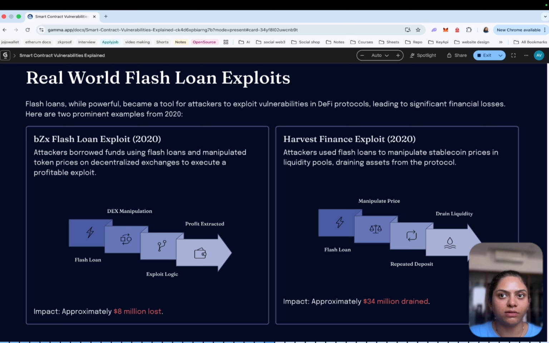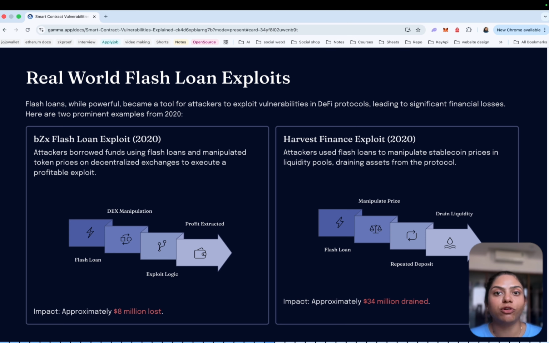Now, real-world flash loans have been involved in many major DeFi attacks, like the bZx flash loan exploit in 2020. The bZx exploit was one of the major flash loan attacks. Attackers borrowed funds using a flash loan, manipulated the price on a decentralized exchange, and exploited the protocol logic. The attack resulted in approximately 18 million dollars of losses.